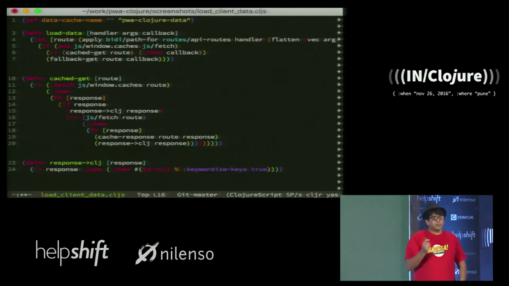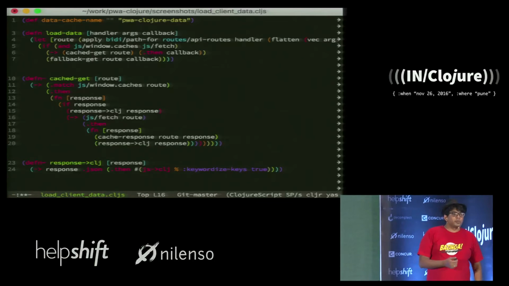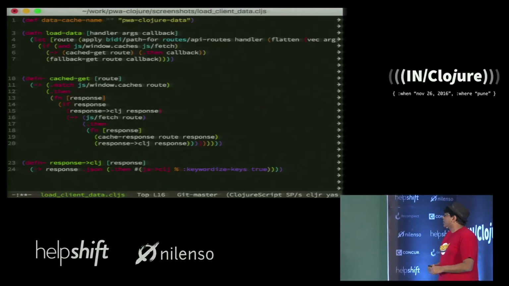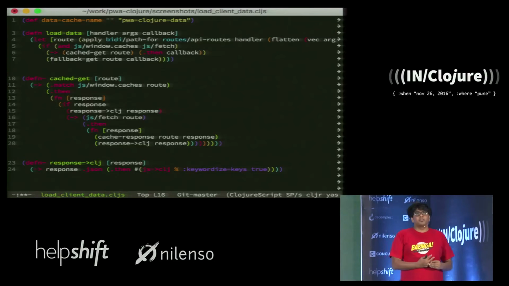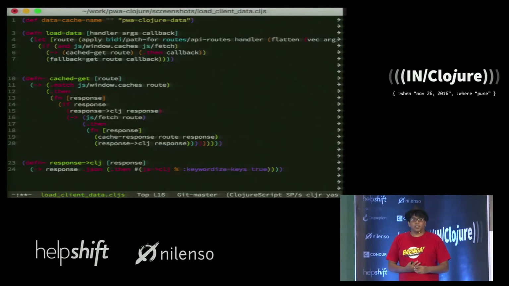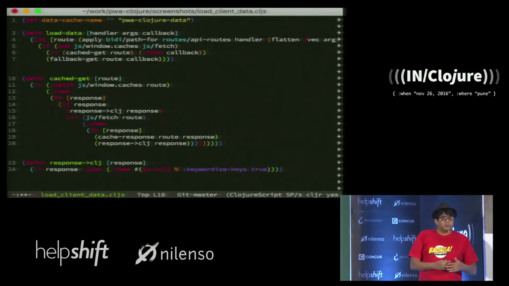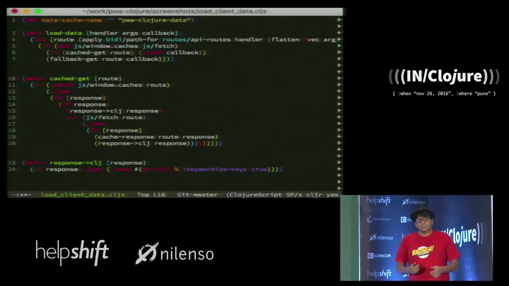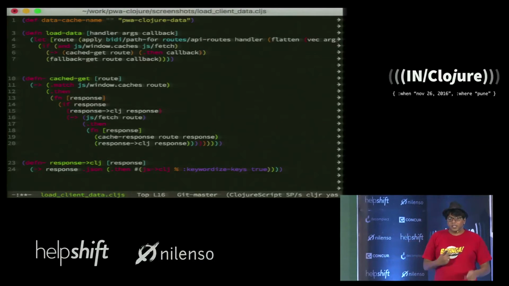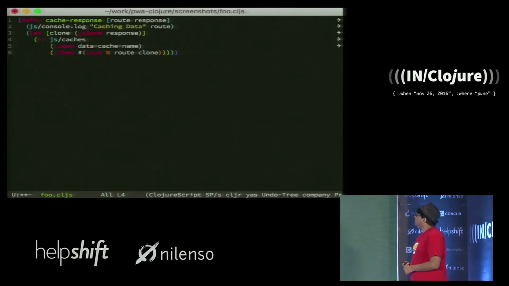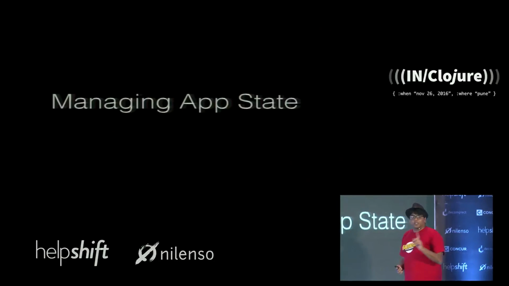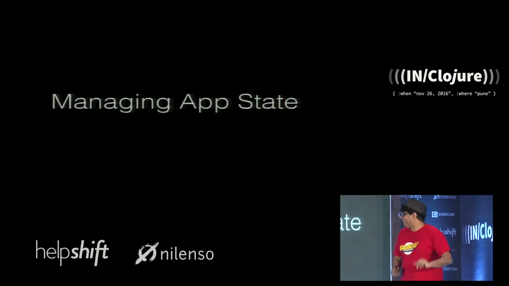Just FYI, I think the Washington Post was probably the first to roll this out in a big way. What they were saying is that to go from the home page to the story page, they were getting a fully loaded page in roughly 85 milliseconds. So as you can imagine, this is probably the way to get your websites to be a lot faster in the future. Of course, they weren't doing ClojureScript. I should call that out.